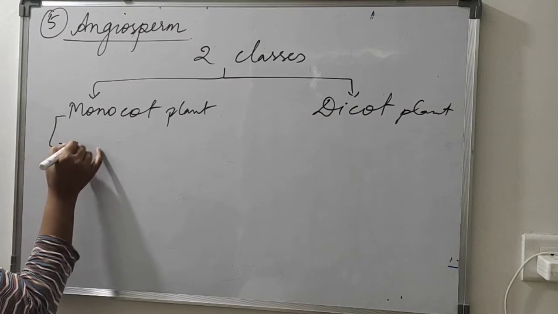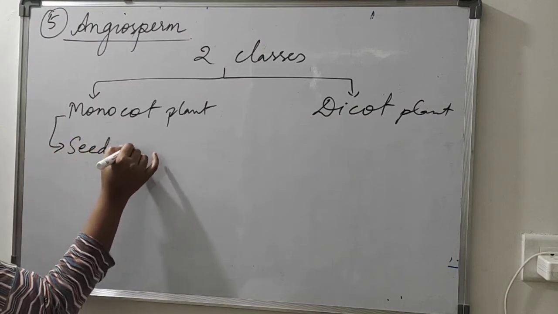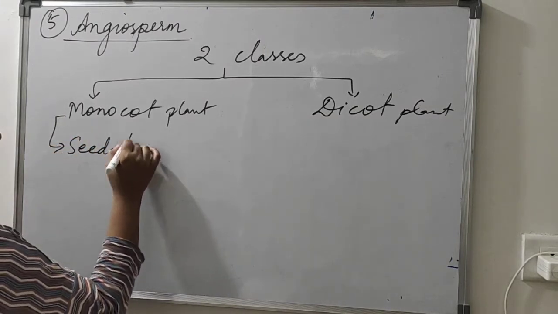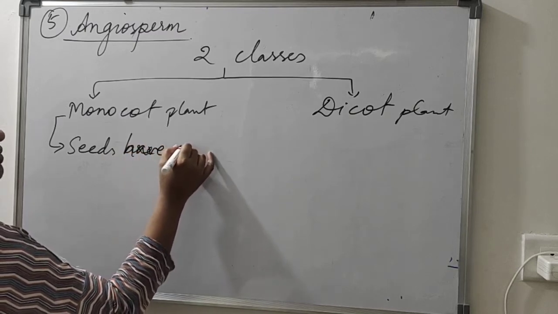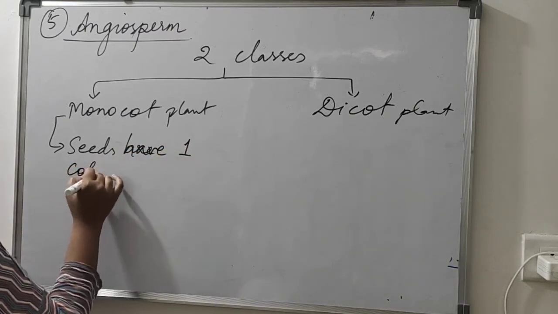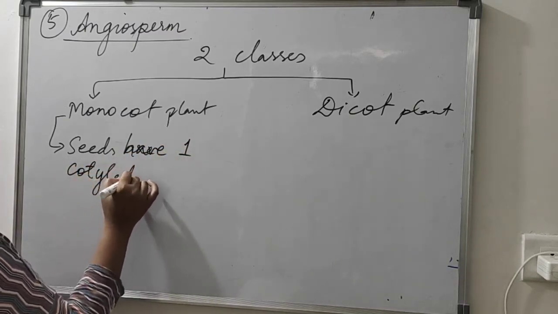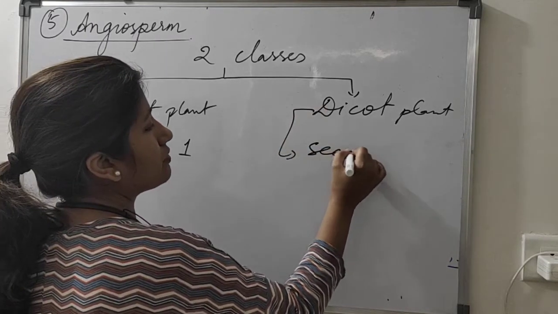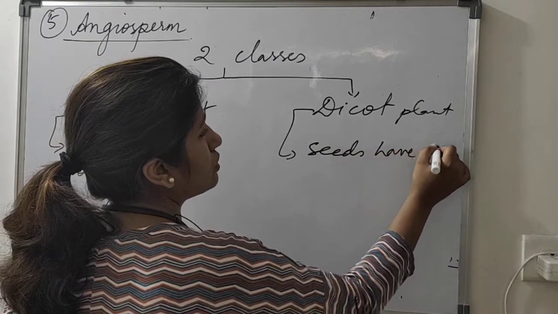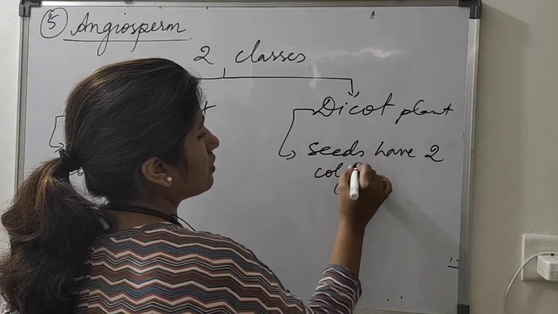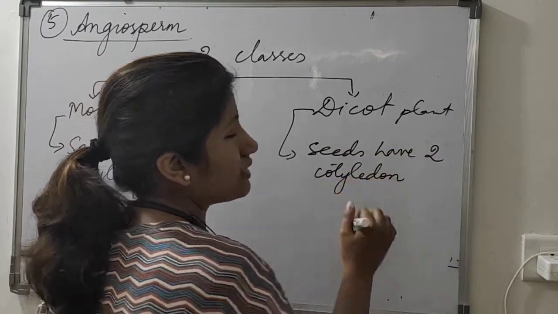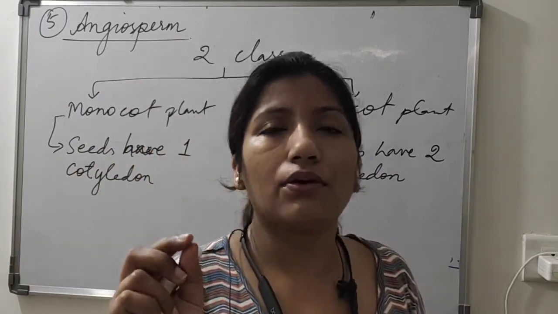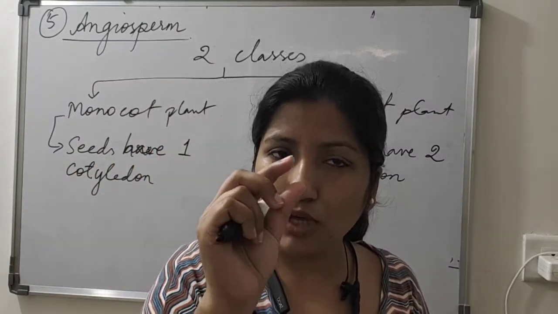So in monocots, the seeds have one cotyledon. Okay, and in dicot, the seeds have two cotyledons. Like in maize or corn, it is composed of only one whole structure.